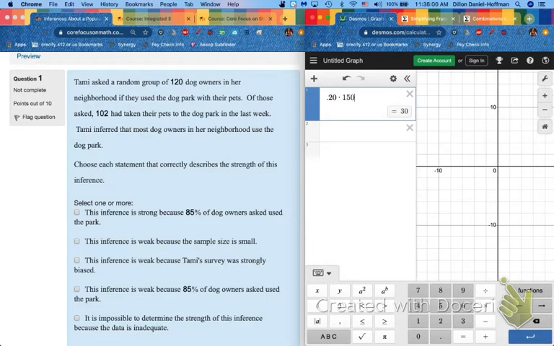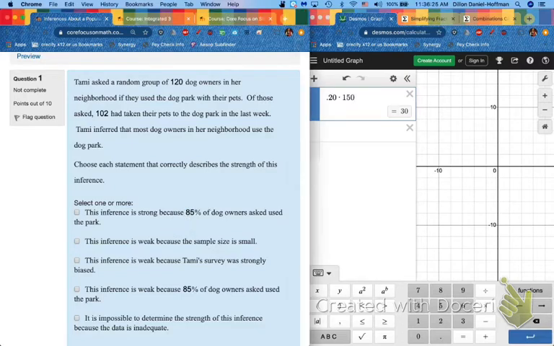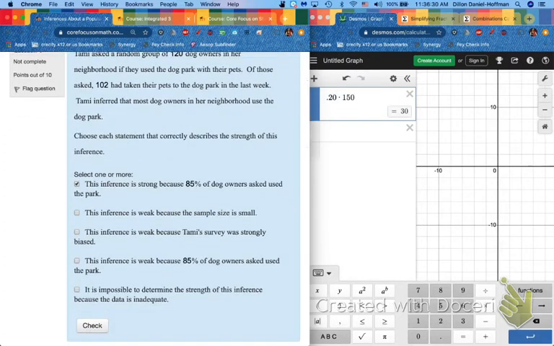Okay. Number one, though, they don't tell you how many people are in the whole town, so we can't check sample size. Instead, we can just check the percentage, which is 85. So we have to ask ourselves, is this percentage strong or weak? In other words, is it closer to 100 or 0 or 50? Well, 85 is 35 away from 50 and only 15 away from 100. So it's strong. This is a pretty high number. So for you, click strong because of your percentage. Our other options, we know it's strong, so it's not the weak ones. And it's also not impossible to determine the strength, because we know it's strong.